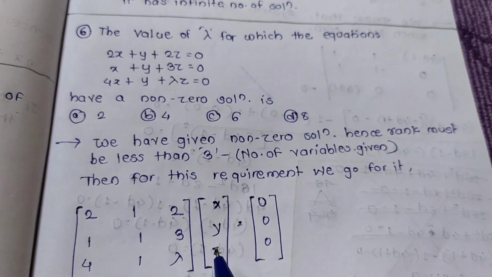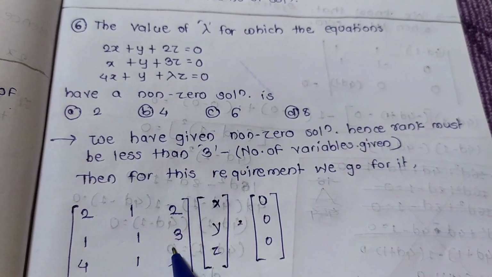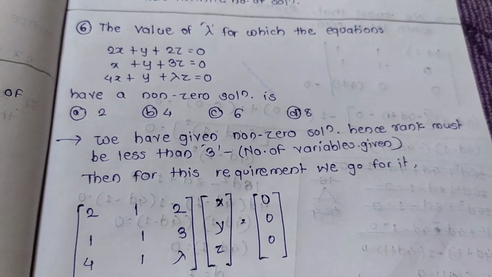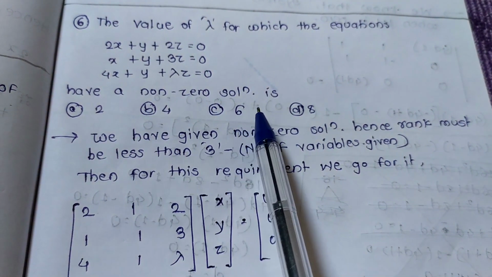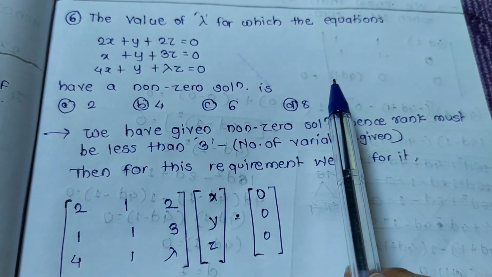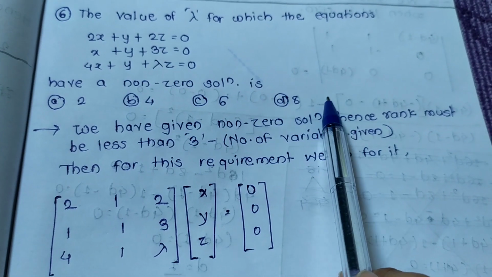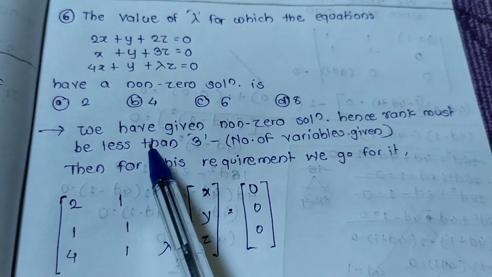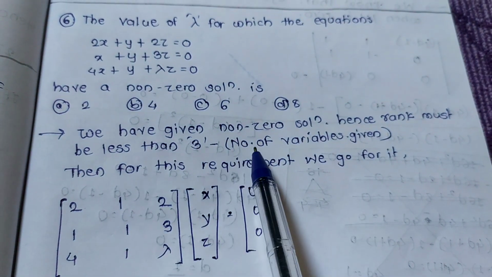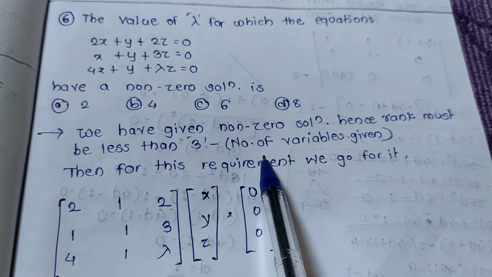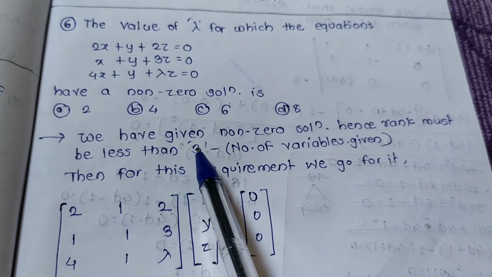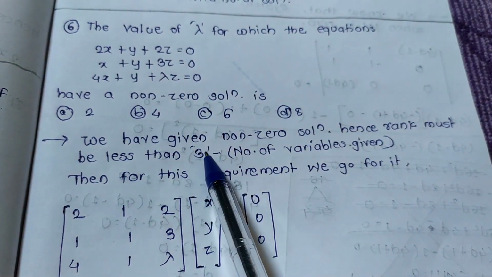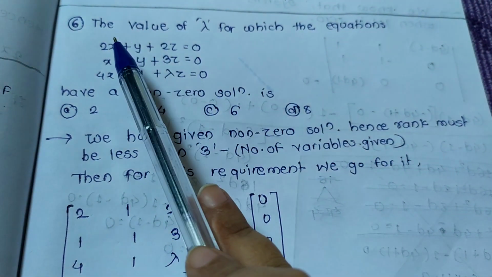Now for this calculation, we have been given a non-zero solution, then two conditions may be possible. Since the solution is non-zero, rank must be less than the number of variables, meaning rank must be less than 3 variables x, y and z.